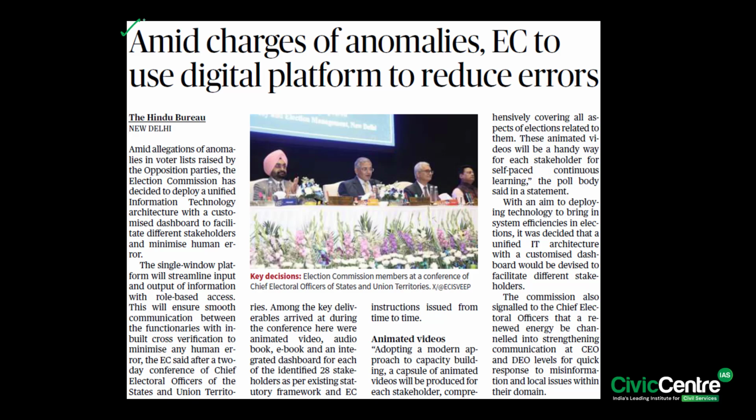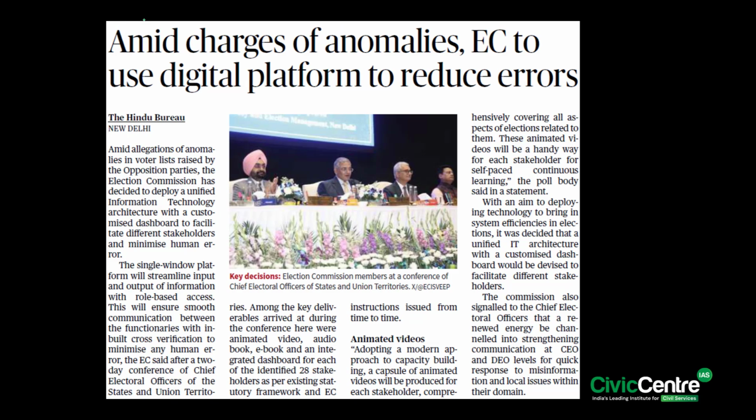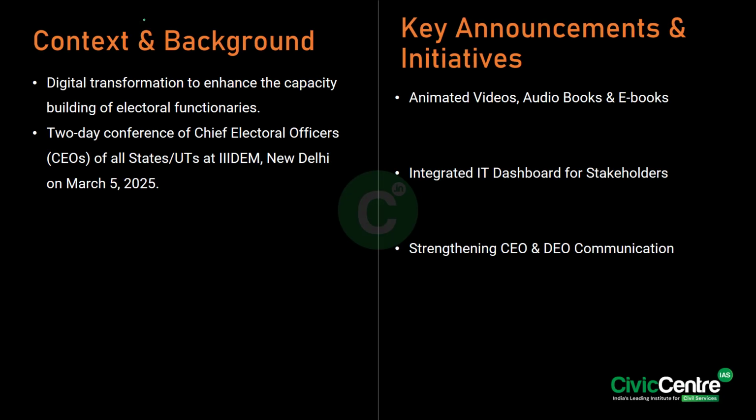The third article says that amid claims by the opposition parties over anomalies in voter lists, the Election Commission has decided to deploy a unified information technology architecture. This is with a customized dashboard to facilitate different stakeholders and minimize human error. In this context, we'll just see what's the background of all this, and then we'll talk about it.